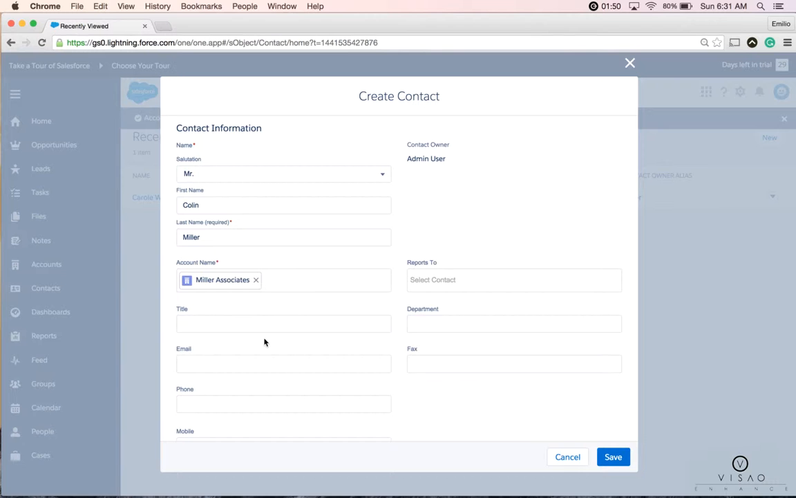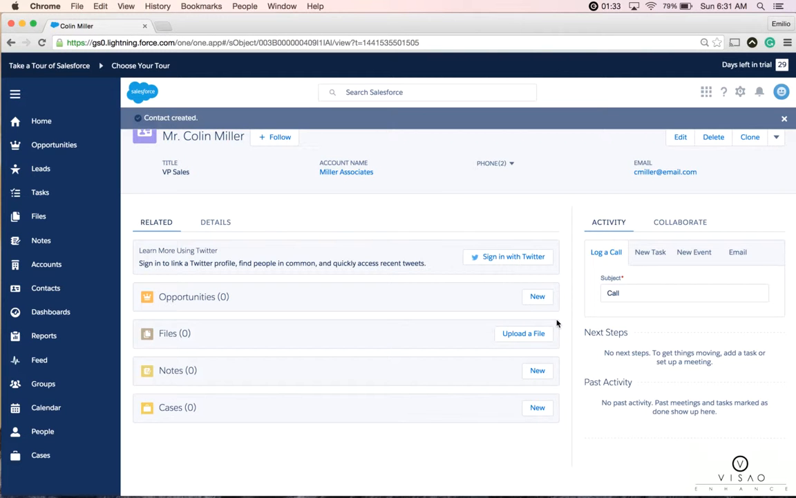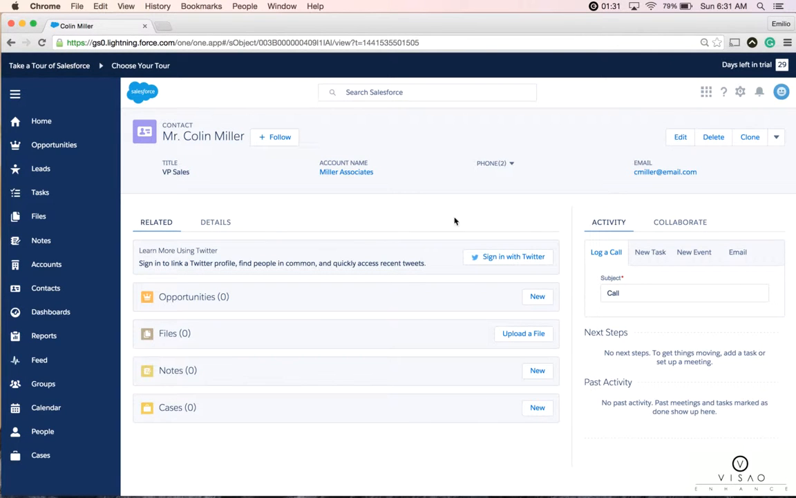As you can see, the contact and the account are linked. And we'll choose Save. As you can see, we've now created our brand new contact in Salesforce Lightning.